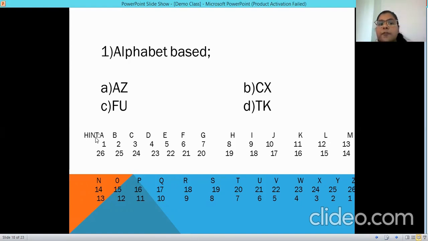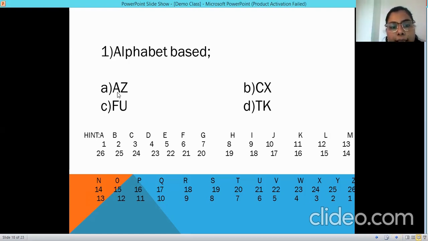But if you don't remember, first write down A B C D up to Z and mention 1 2 3 4 below each alphabet, and also in the reverse order, like Z1, Y2 in the reverse order, up to 26, and we have 26 alphabets. So reverse and to and fro. Fine. So now let's move to A and Z.